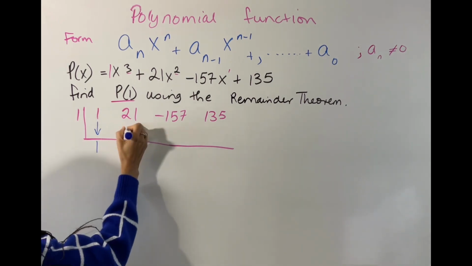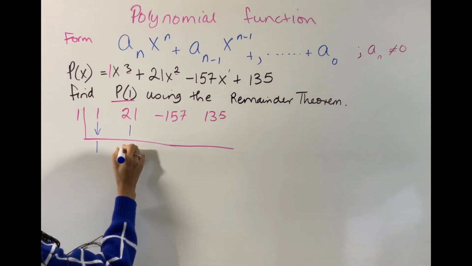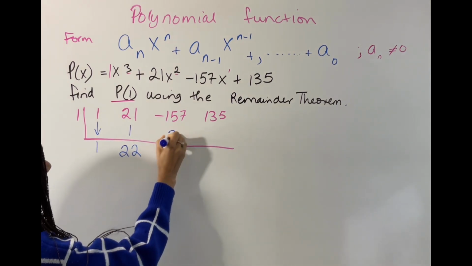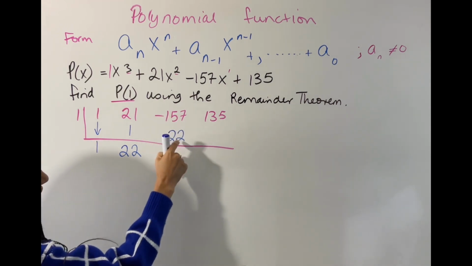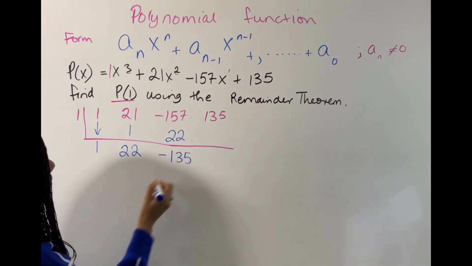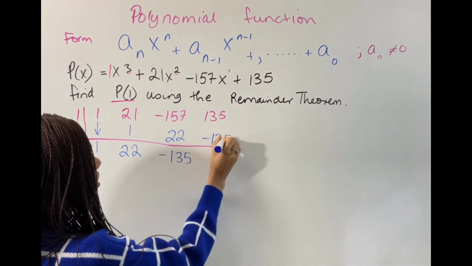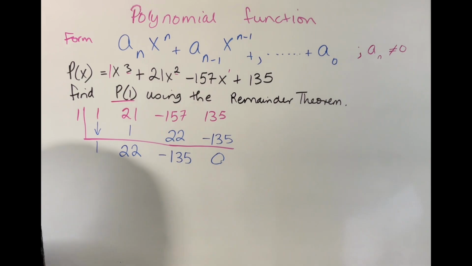1 times 1 is going to be 1. And you're going to add. 1 plus 21 is going to be 22. 1 times 22 is going to be 22. You're going to bring your number here, and you're going to add these, and you will get negative 135. 1 times negative 135 is going to be negative 135. You notice here that you have 0. Now you have your 0 there.